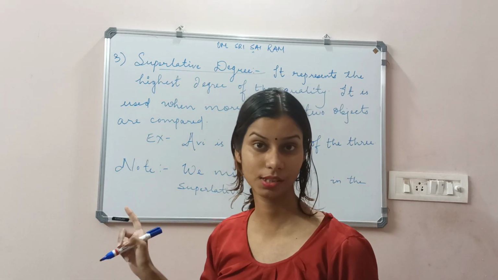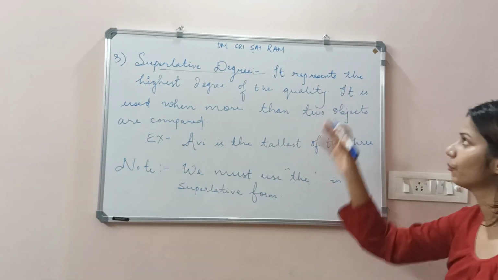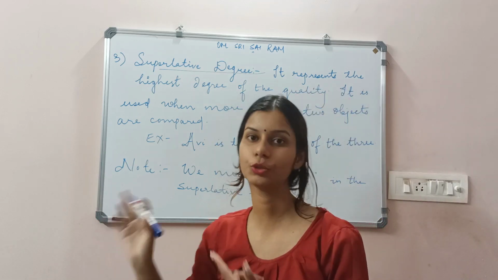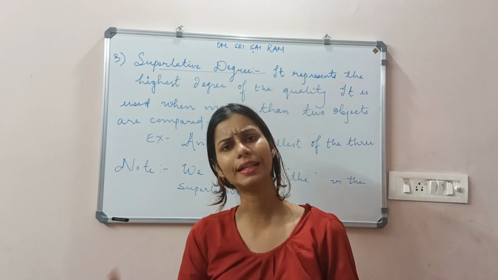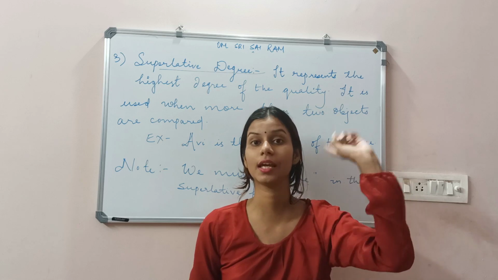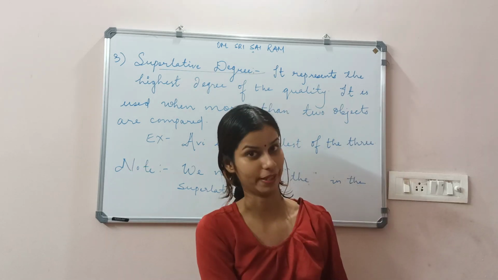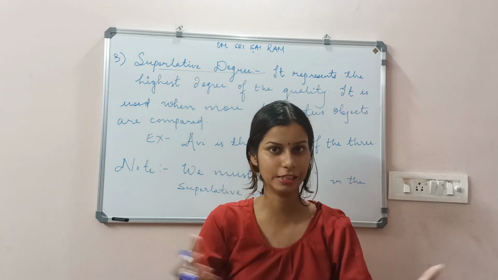Here is the eldest part of this comparison form. The superlative degree represents the highest degree of the quality. What does that mean, the highest quality? It means it is above positive and comparative. वो सबसे बड़ा है. घर में कोई बड़ा रहता है ना, an elderly person.